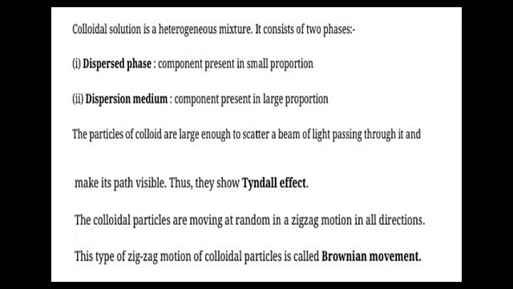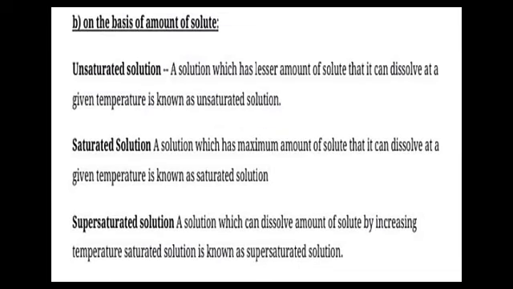The particles of colloid are large enough to scatter a beam of light passing through it and make its path visible. This is the Tyndall effect. The colloidal particles are moving at random in a zigzag motion in all directions. This type of zigzag motion of colloidal particles is called Brownian movement.